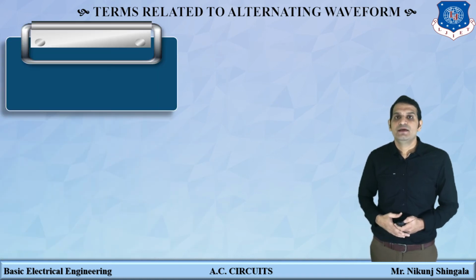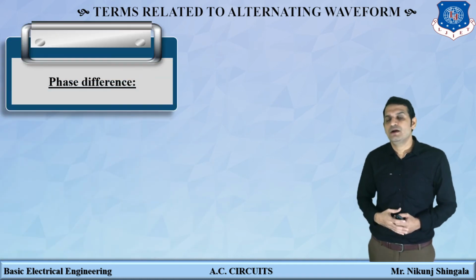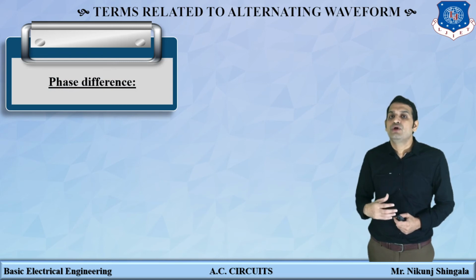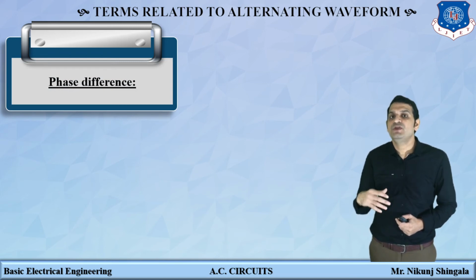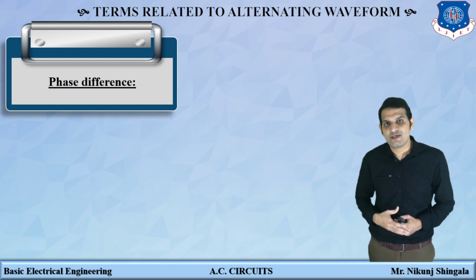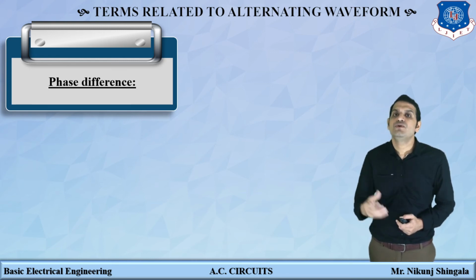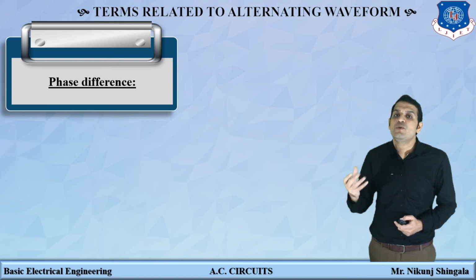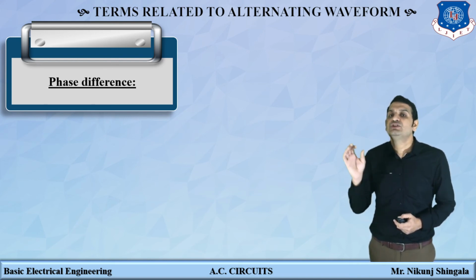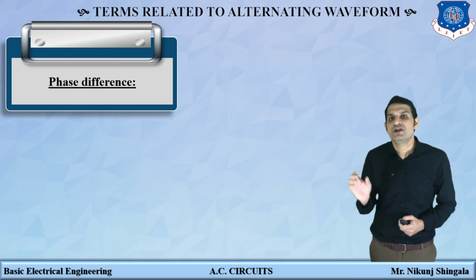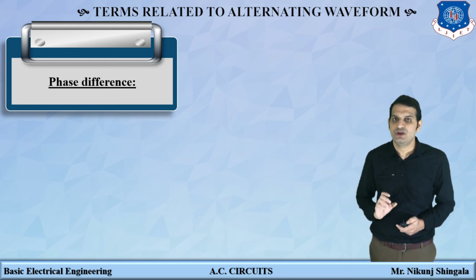The next one is an example I have taken. How do we draw the waveform from the given expressions of alternating quantities, or if a waveform is given, how do we find the equation of the alternating quantity? For example, I have taken three alternating voltages, V1, V2 and V3.